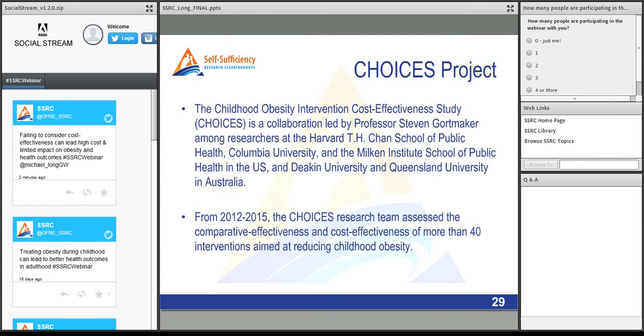So this project is a collaboration led by Professor Stephen Gortmaker at Harvard and researchers at the Harvard T.H. Chan School of Public Health, Columbia University, here at the Milken Institute School of Public Health in the U.S., as well as researchers at Deakin University and Queensland University in Australia. And over the last few years, we've been assessing the comparative effectiveness and cost effectiveness of more than 40 interventions aimed at reducing childhood obesity.